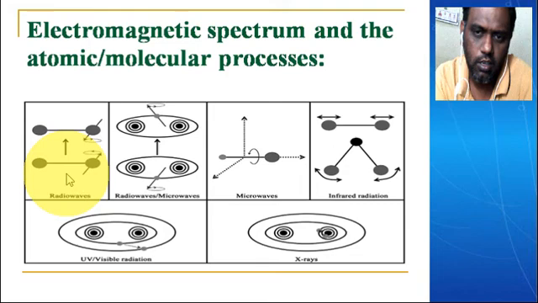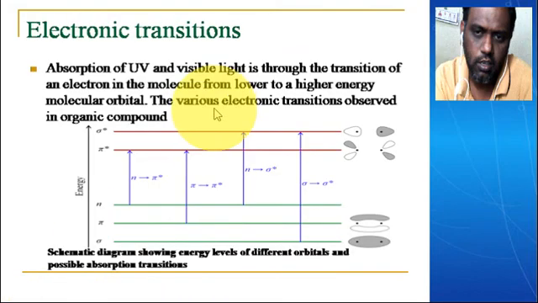It takes a different form: in radio waves it is spin, in microwaves rotation, in infrared vibrational, and in ultraviolet and visible radiation it is ground state to higher level. In X-rays the changes are within the state. And we call these electron transitions. When the molecule absorbs electromagnetic radiation in the UV or visible range, it moves from a lower to a higher energy level.